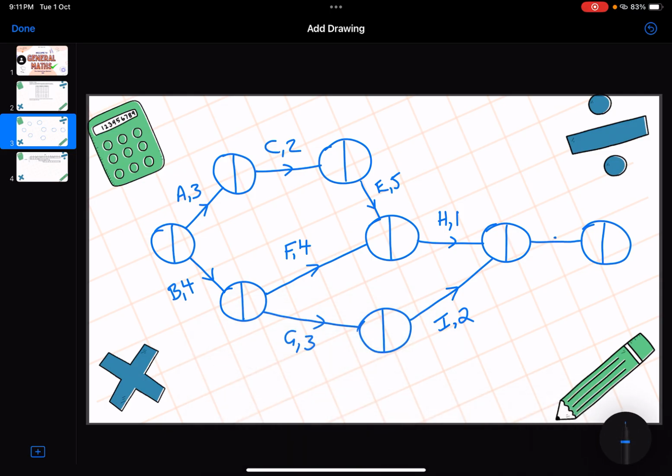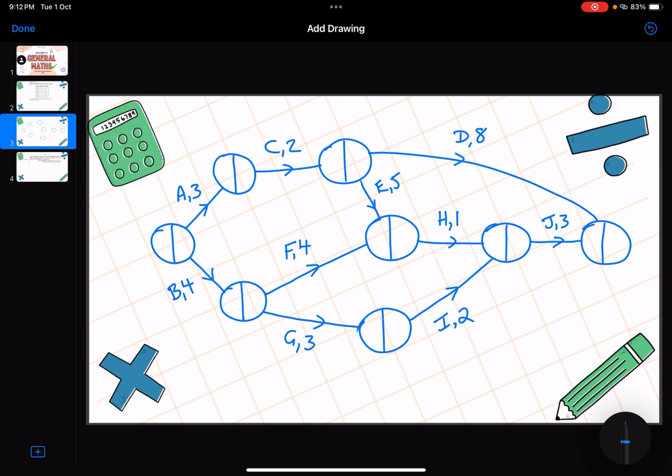That one there is activity J, it is 3 days. We also had activity D, its immediate predecessor was activity C. So we'll put that one in there. That's activity D, and its duration was 8 days. So that's what our activity network is going to look like.